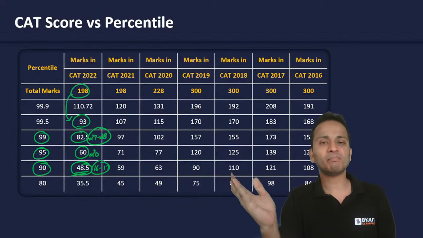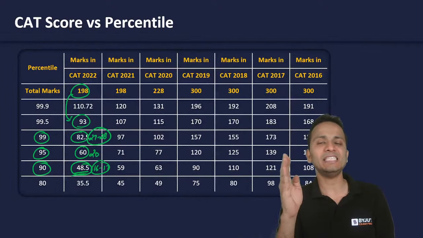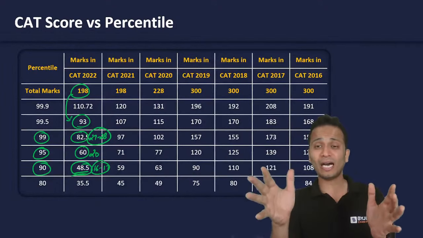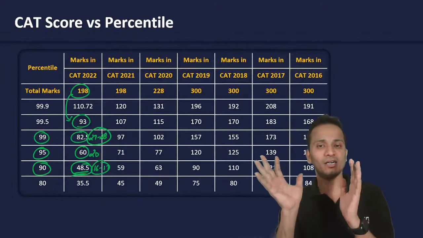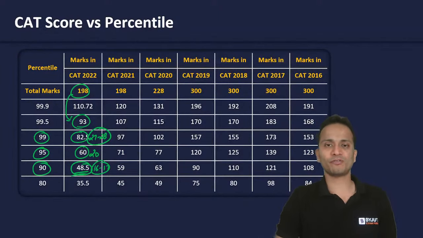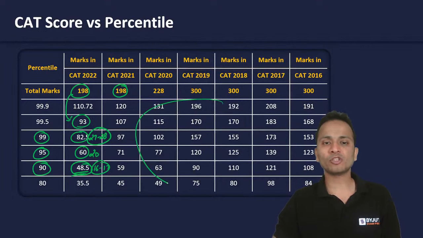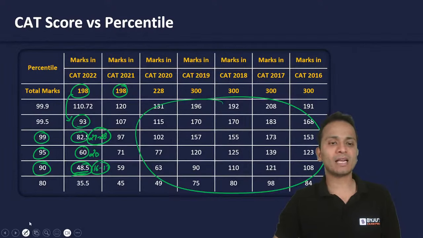Now you have the comparison for CAT 21, 20, 19, 18, 17 and 16. So I have given you the comparison for the last 7-year papers of CAT. CAT 2021, the paper was of 198 marks. So don't just look at the marks you'll have to score. Also look at the total marks that are allocated.